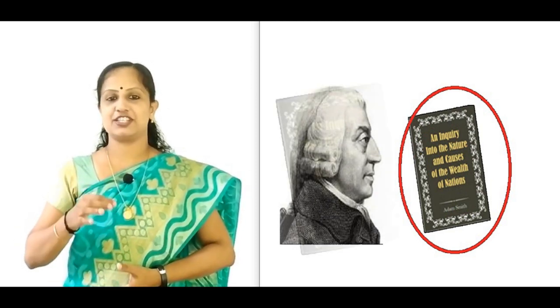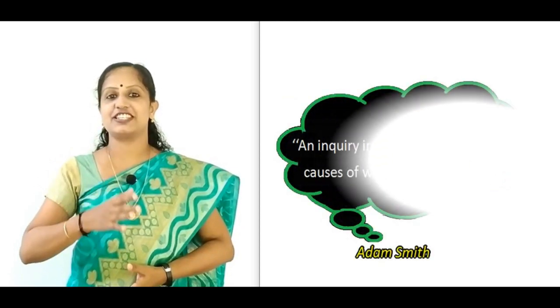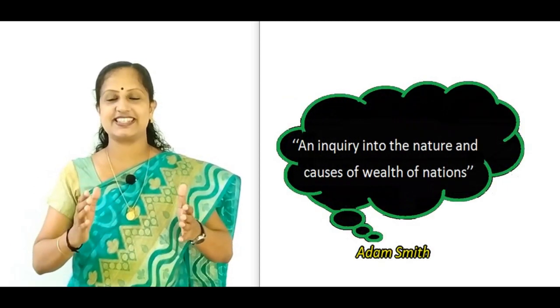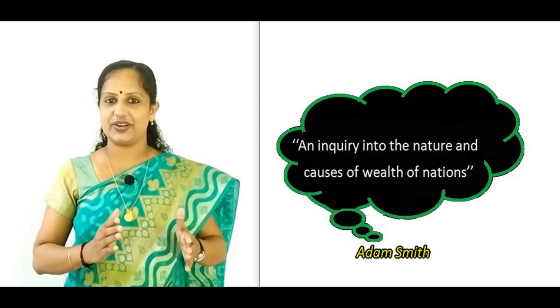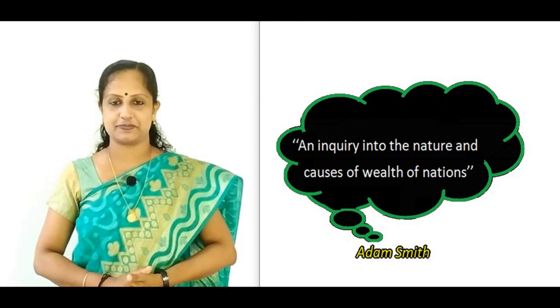The year in which the book was published was 1776. And what was his definition? His definition said that economics is concerned with an inquiry into the nature and causes of wealth of nations. Other contemporary writers also define economics as that part of knowledge which relates to wealth.